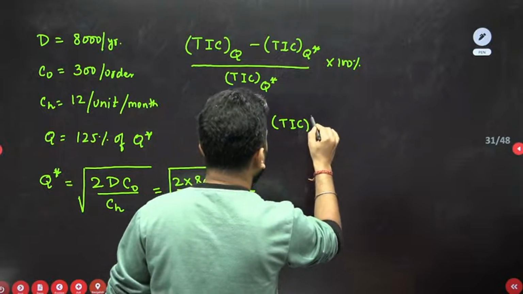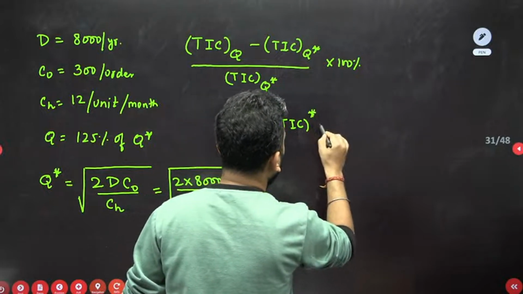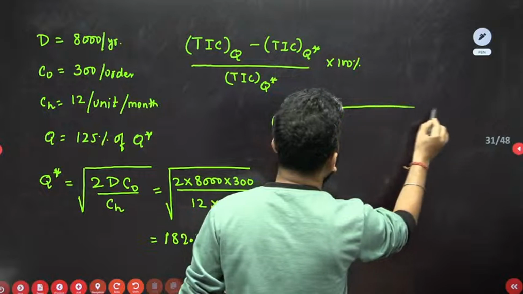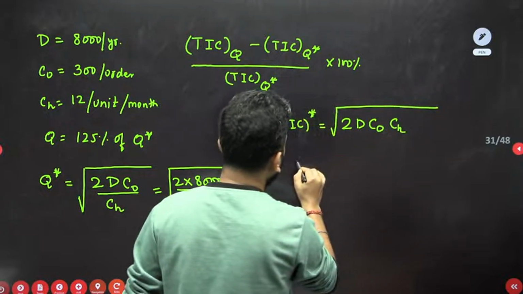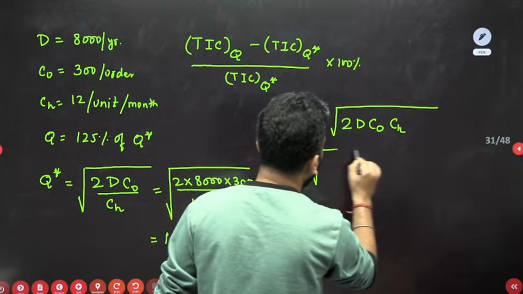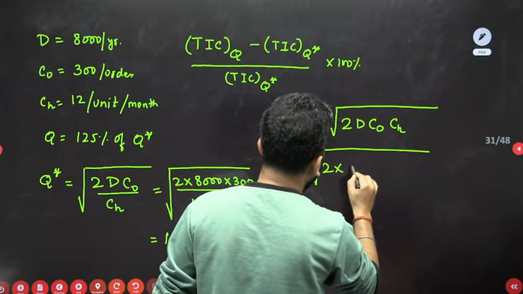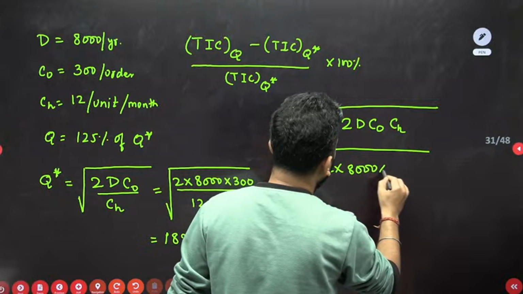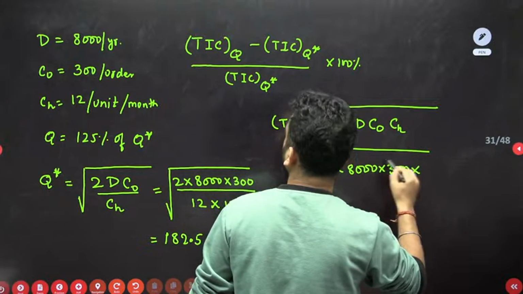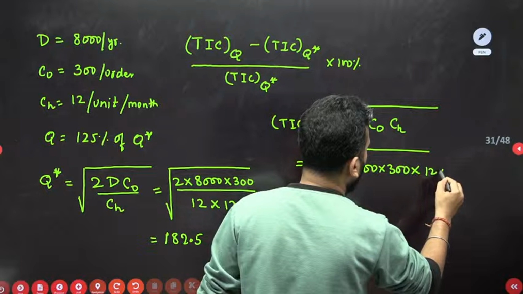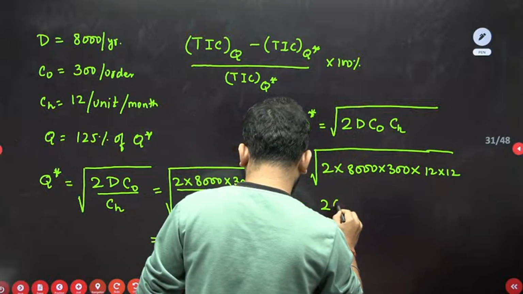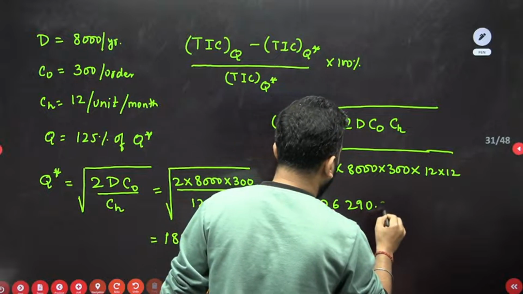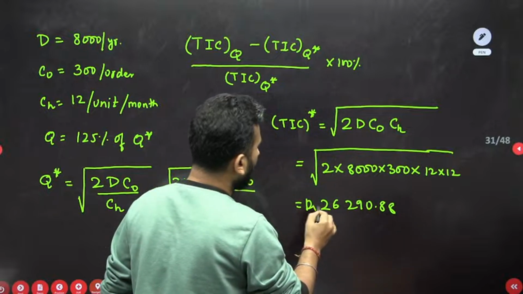TIC star is the square root of 2D C naught CH. So root over 2 into 8,000 into 300 into CH, which is 12 into 12. This will come out to be 26290.88 rupees. This is the TIC star.